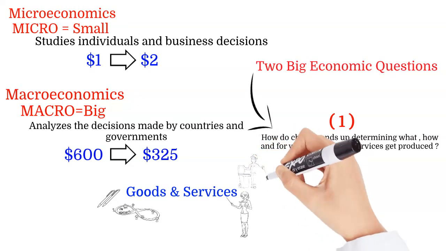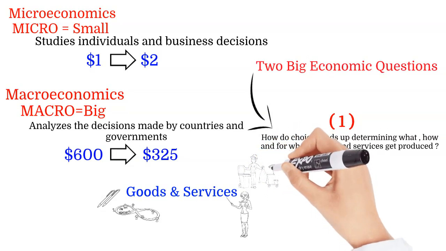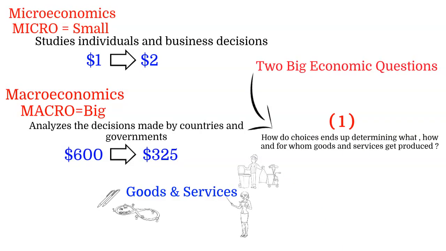Teaching is a service, cleaning is a service, cooking and driving, and so on. Let's return to the question. How do choices end up determining what, how, and for whom goods and services get produced?